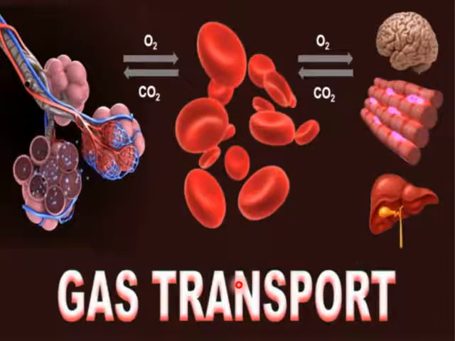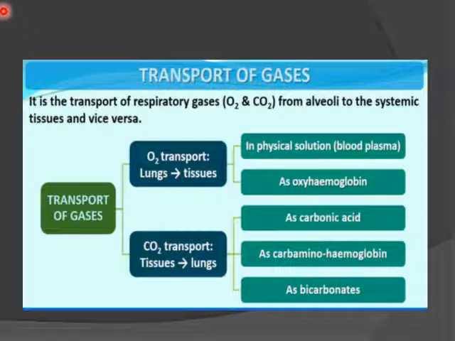Next, a very important topic is gas transport, that is, from alveoli the O2 goes to the blood and O2 to the body organs, and CO2 from body organs to the blood and from blood to the alveoli, and then it will be exhaled out. So it is the transport of respiratory gases O2 and CO2 from alveoli to the systemic tissues, that is your body parts, and vice versa.